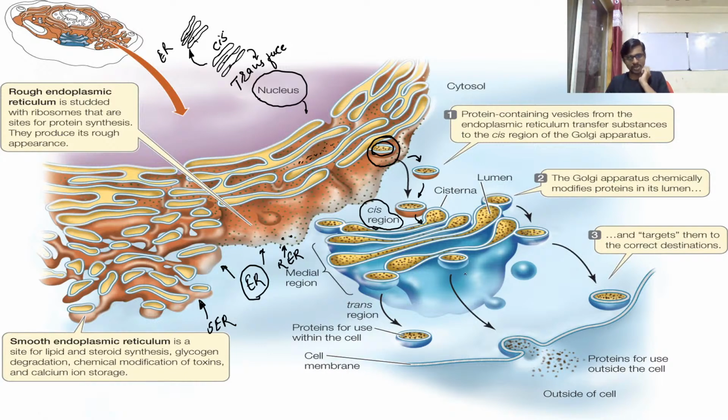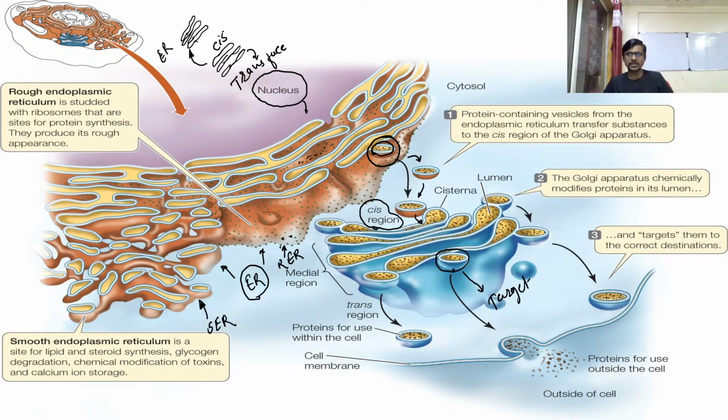The proteins which are synthesized by the rough endoplasmic reticulum always move toward the Golgi complex. For what? For sorting and modifications. This is how the Golgi complex accepts the proteins synthesized by our rough endoplasmic reticulum, and then these proteins are again packed inside a vesicle and moved toward the target place.